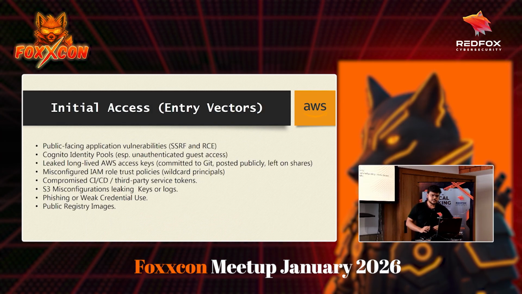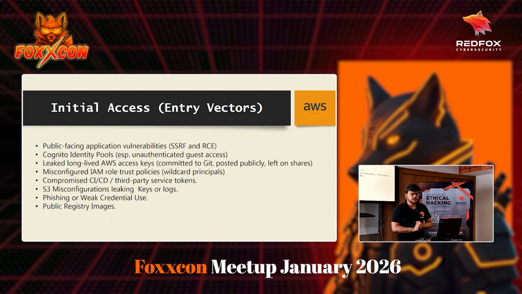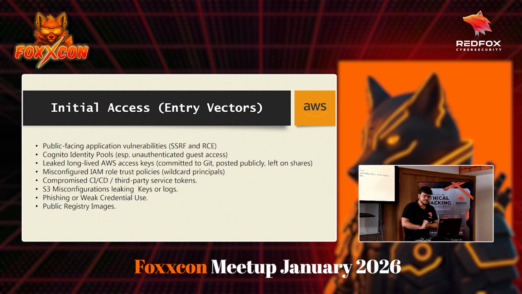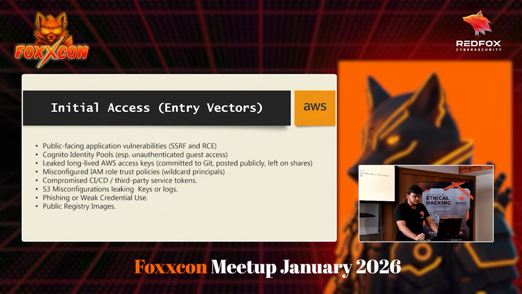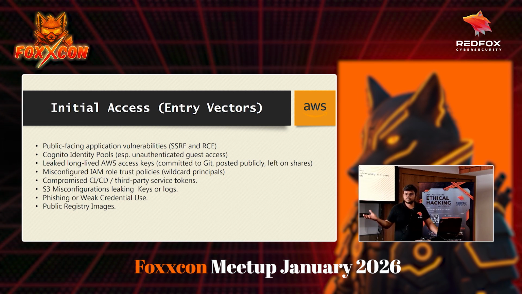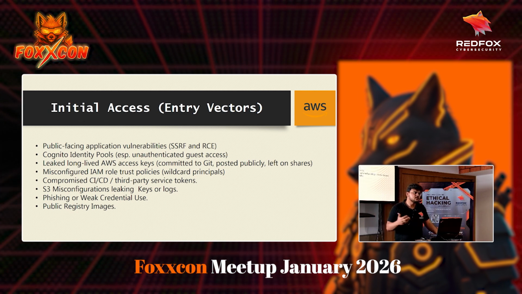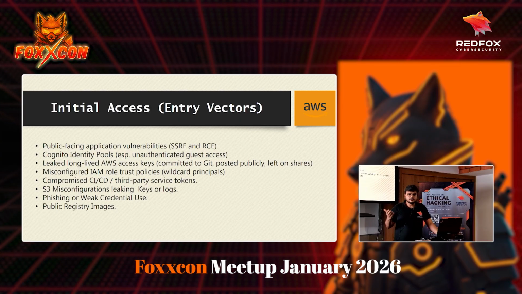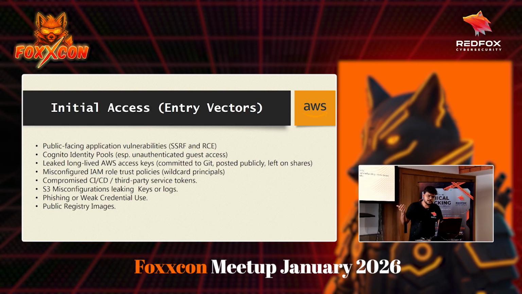Now let's look at the different ways to get entry into an AWS account. These AWS accounts are very privileged. Why? Because, as you saw in the scenario, an attacker can run thousands of servers and do crypto mining.